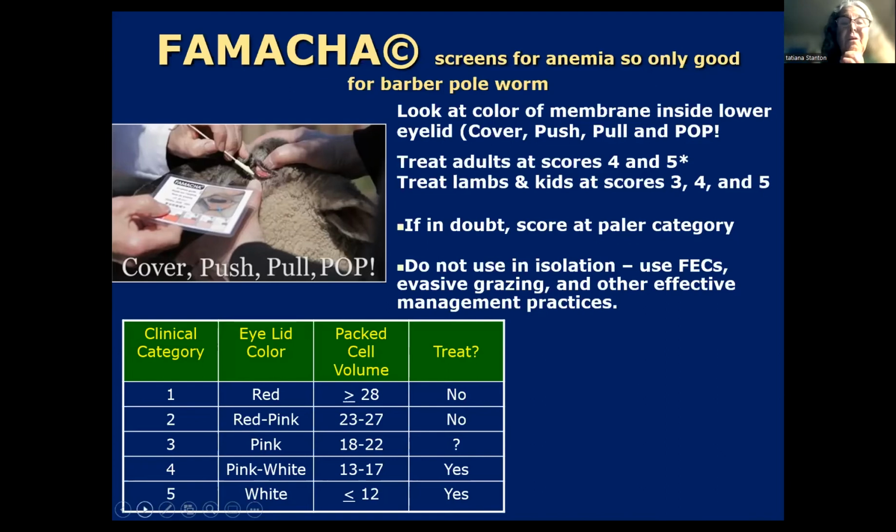And you normally treat adults if they're at score 4 and 5. We'll often treat lambs and kids if they're even a score of 3. And then, as we said, you don't want to do this in isolation. And I would say bottle jaw, because it's a breakdown of the proteins, you usually see it later on. So if it's being caused by barber pole worm, the animals usually have quite a high load by the time you see bottle jaw and are usually pretty anemic. Okay, next slide.